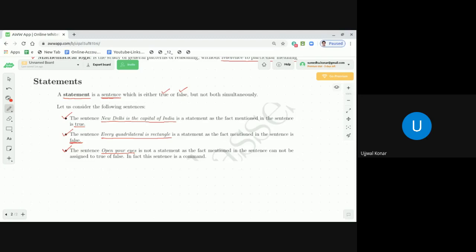New Delhi is the capital of India. It is a statement that is a true one. The fact mentioned in the sentence is true. So I hope you got a very clear idea about statements.